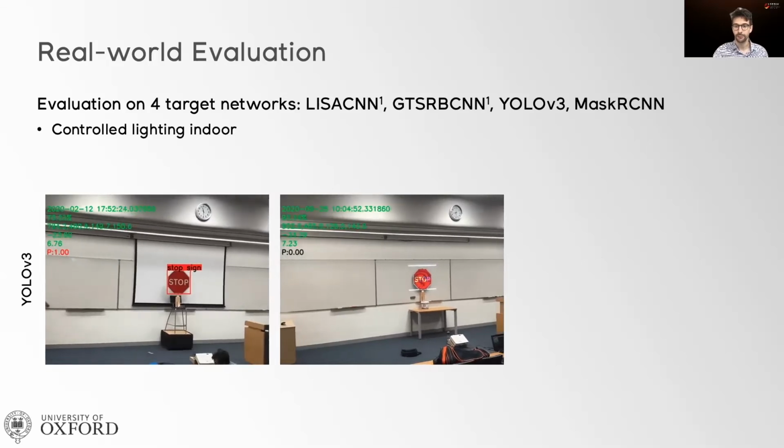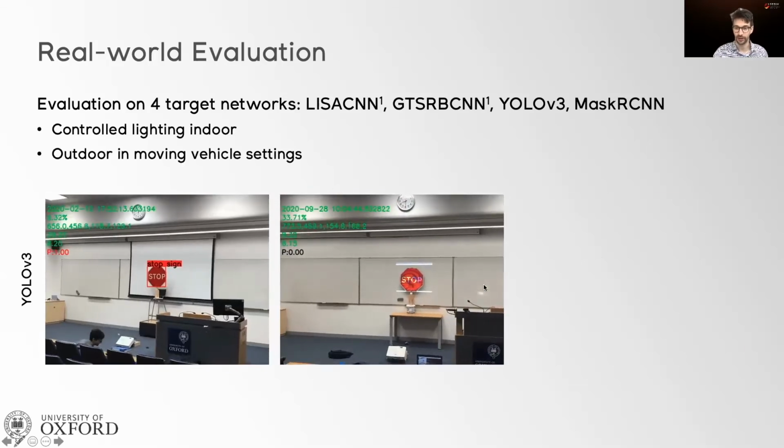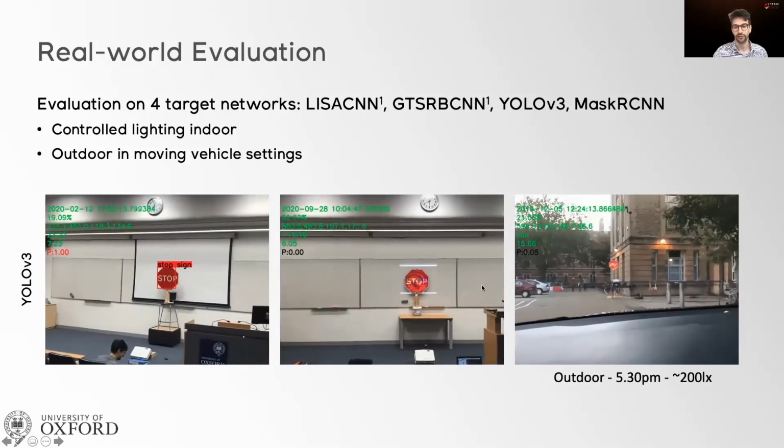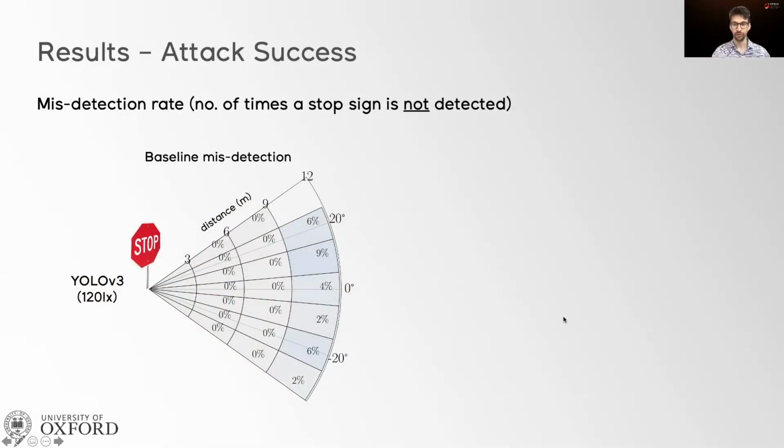We also did the same experiment outdoors in moving vehicle settings, such as in this clip, which was taken before sunset, roughly at 200 lux of ambient light. We measured the misdetection rate, that is the number of times a stop sign is not detected. We use all of the videos that we collected across various distances, various angles, and ambient light conditions.